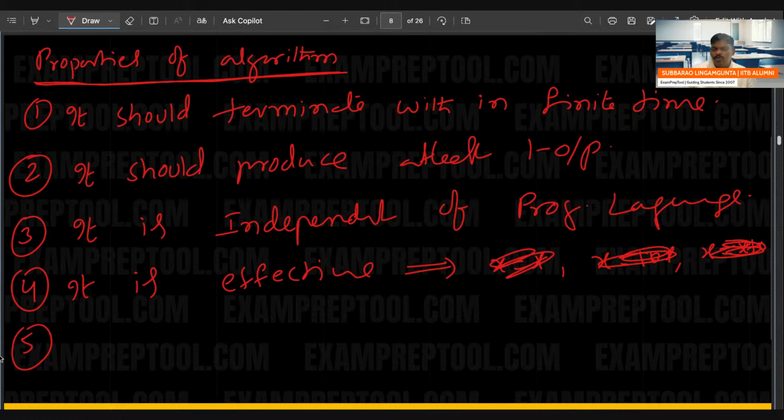If anyone wants to comment, you can comment. Sir, I think this point is not clear. Sir, this point you have not written. If you say, I will write. It should terminate within finite time. It should produce at least one output. It is independent of the programming language. It is effective. Next. Anything else? If anyone wants to say any point?